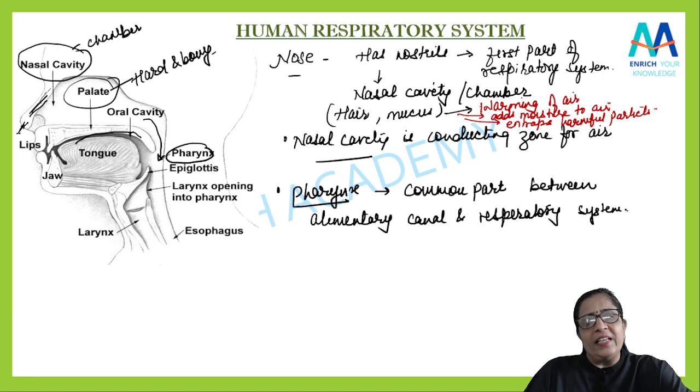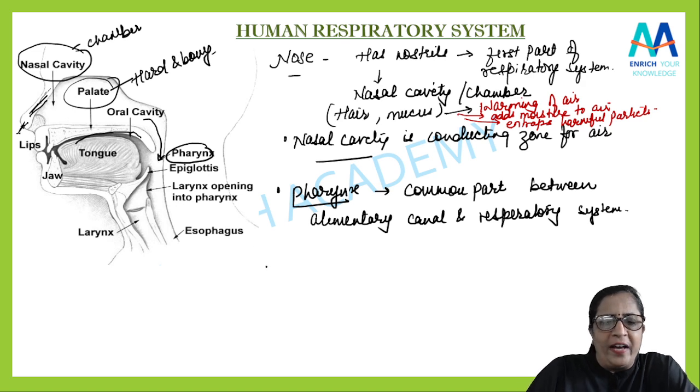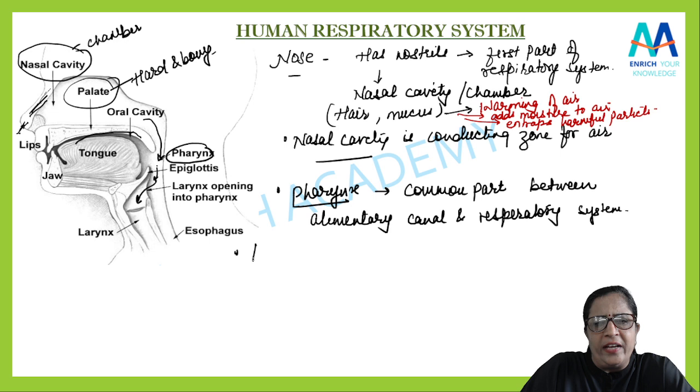Now this nasal cavity opens in the pharynx, and from pharynx the air passes into this opening which is called the larynx. Yes, इस तरह से ये यहाँ से यहाँ जाएगा. This is what is called the larynx. After pharynx, it is your larynx.